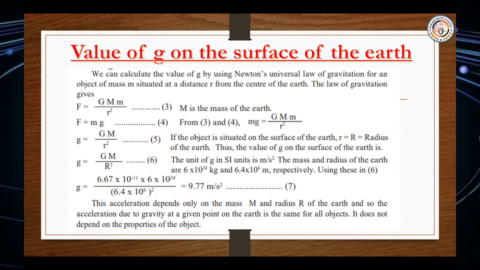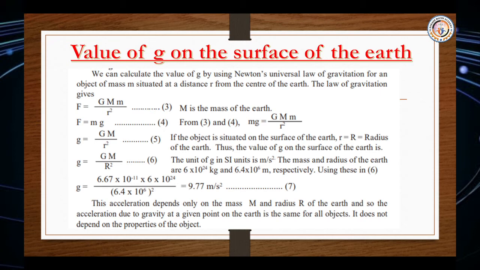F is equal to mg. From the third and fourth equations, mg is equal to big G M m upon r squared. Small g is equal to big G M upon r squared.